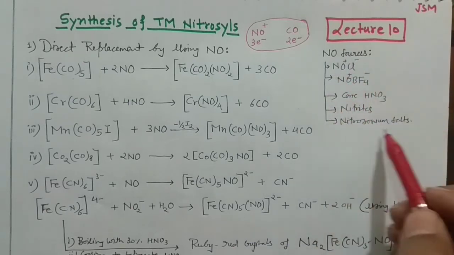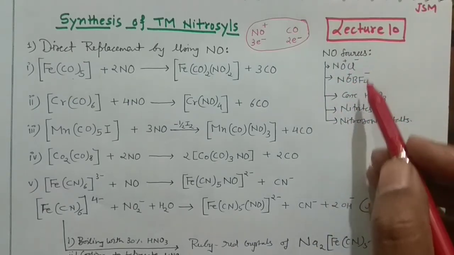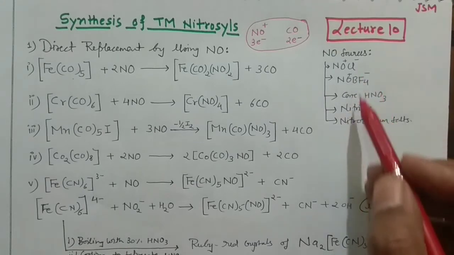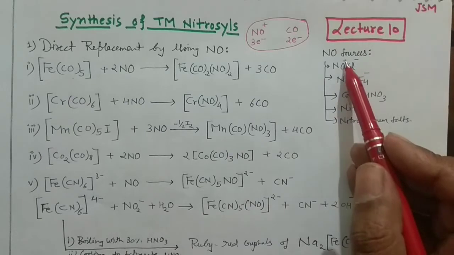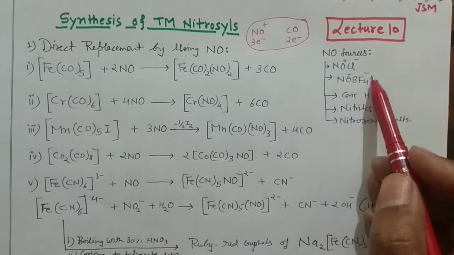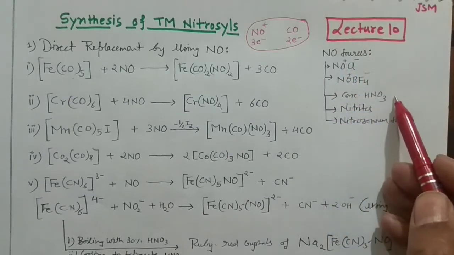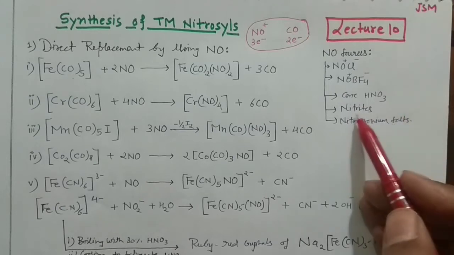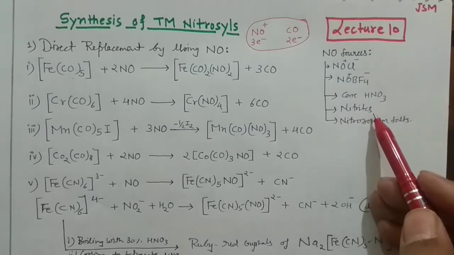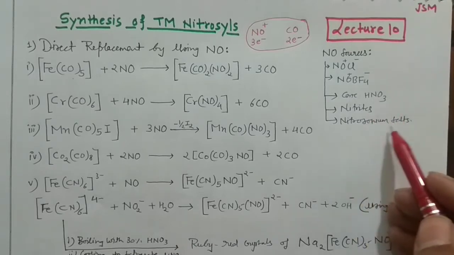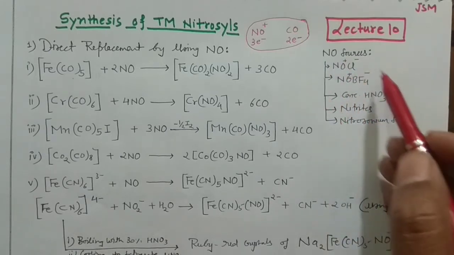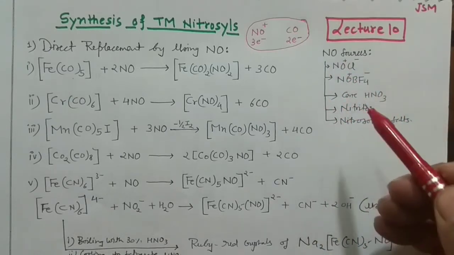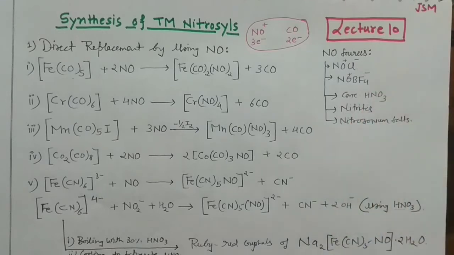So here some of the sources of nitrosyls are given. We will discuss all of these one by one. You can use NOCl, where NO is positive here. You can use NOBF4, and even concentrated sulfuric acid. Then you can use alkali metal nitrites like potassium nitrite, sodium nitrite, etc. And then you can also use the nitrosonium salts. So these are some of the sources by which you can actually produce your NO for the reaction.